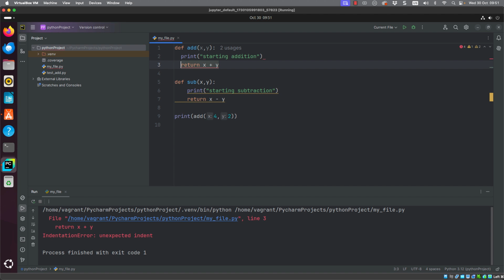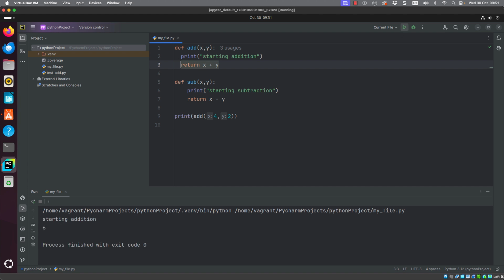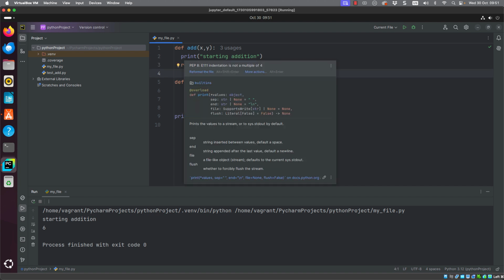But there's nothing stopping me putting both at 2 spaces. So although my addition is 2 spaces, my subtraction is 4 spaces, they are consistent in the indentation level. And as I execute my code now, we can see that it does execute with the 2 spaces, but it really doesn't make sense to mix and match my indent levels.